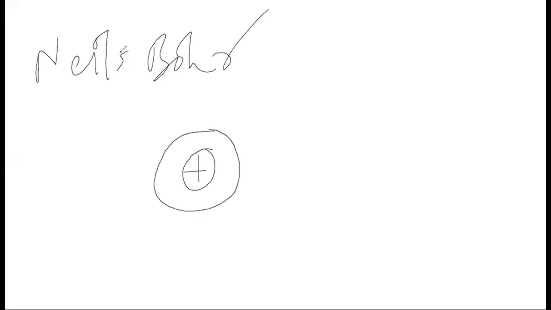Again, same as Rutherford. But then he proposed one more thing: these electrons move in paths dedicated to specific energy levels. Okay, this is a very important part. At a specific energy level, they will be moving in specific paths.